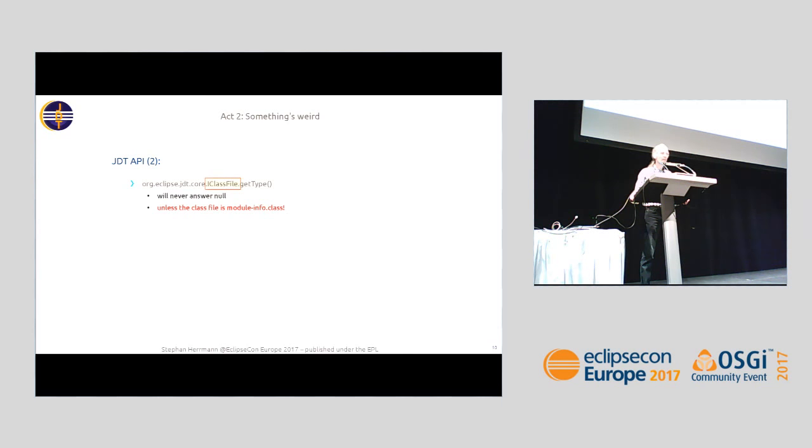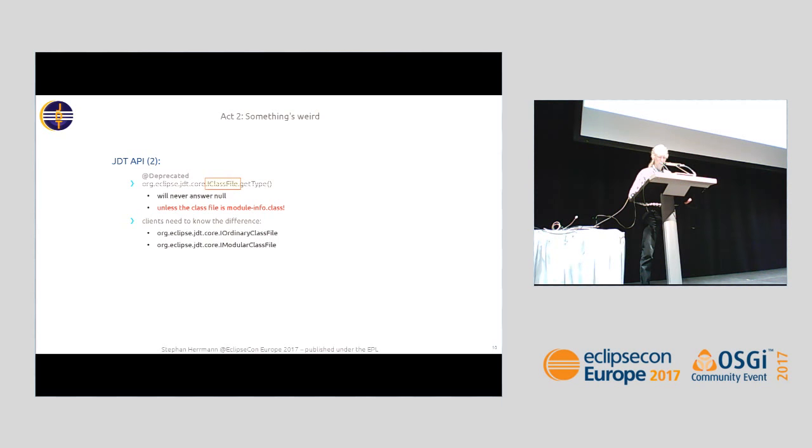But now it is legal to have not a type, but a class file. So here, we already deprecated this method. And in order to help adopters to accommodate this change, we had to introduce two new sub-interfaces. So if you do an instanceof check and you discover this is an ordinary class file, the old API still works. But if you discover it's a modular class file, then it contains a module, not a type.